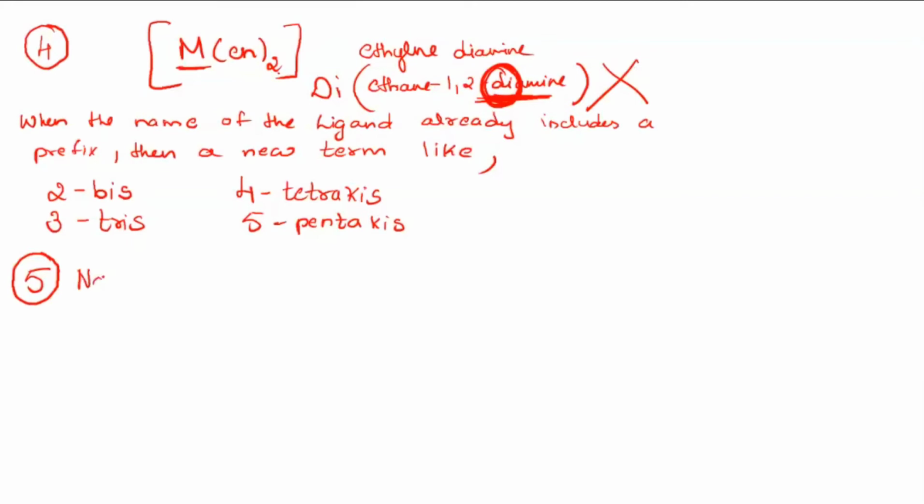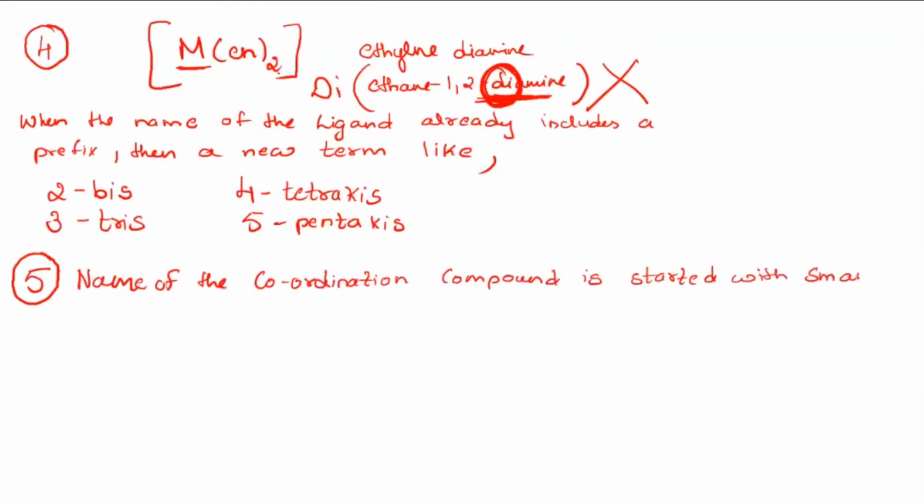So the name of the coordination compound is started with a small letter. That is your fifth rule.